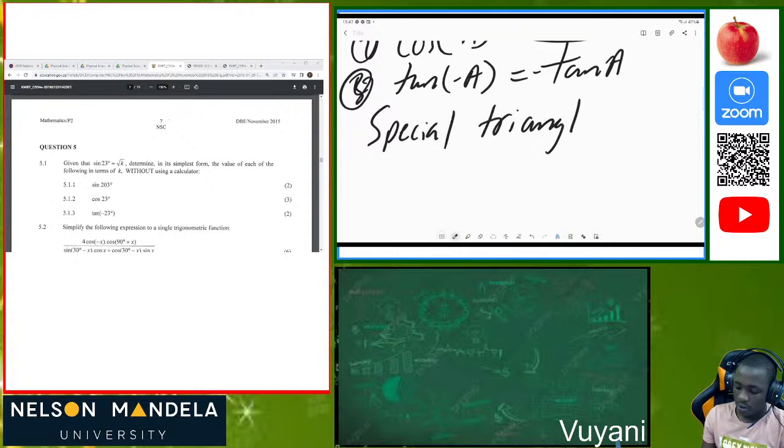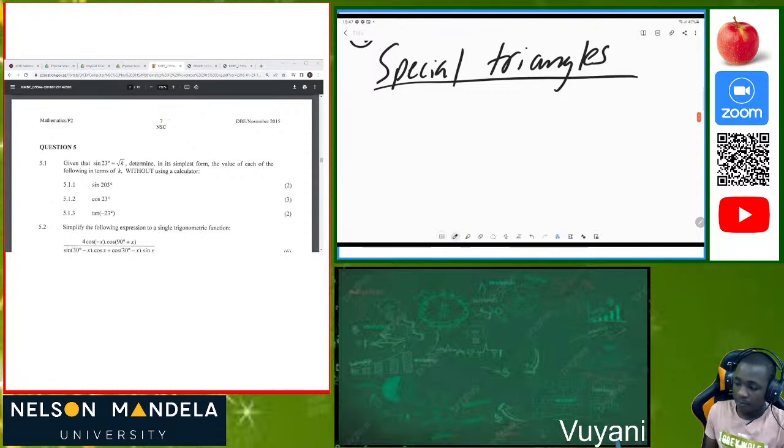Now I want us to move on and speak about special triangles. I have two special triangles which are totally different, and you must know them by heart. You are not allowed to use your calculator when you are asked to simplify without using a calculator. These special triangles are essential because inside they contain the special angles, which include 30 degrees, 60 degrees as well as 45 degrees. These special angles will assist you when we are reducing angles which we are given.